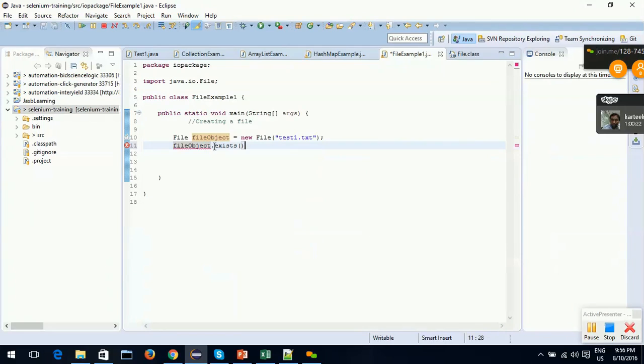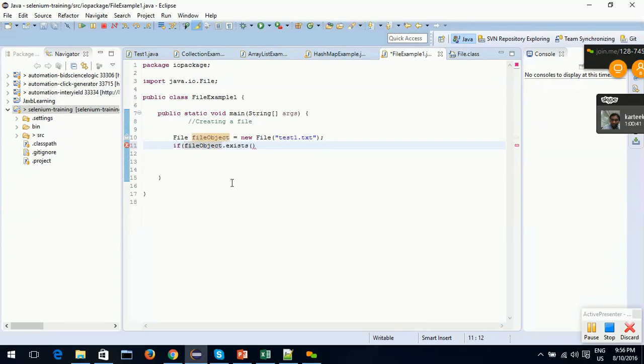That method is exists. If the file object's referenced file test1.txt exists, it will return true. If the file doesn't exist, it will return false.